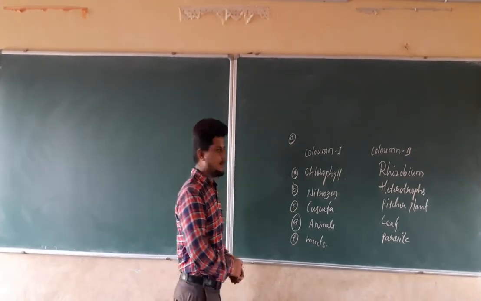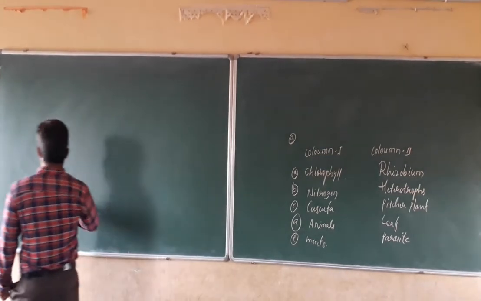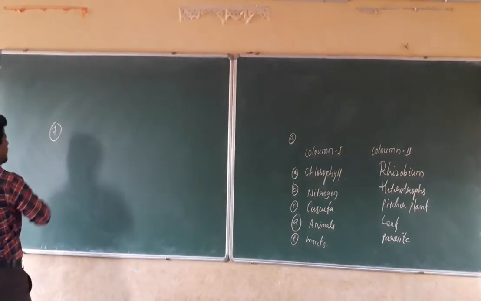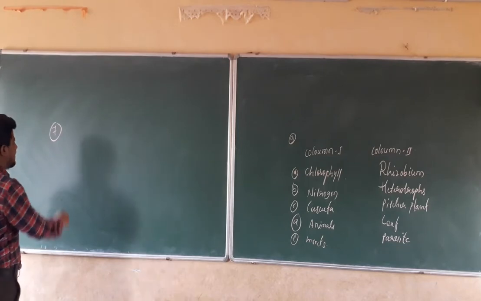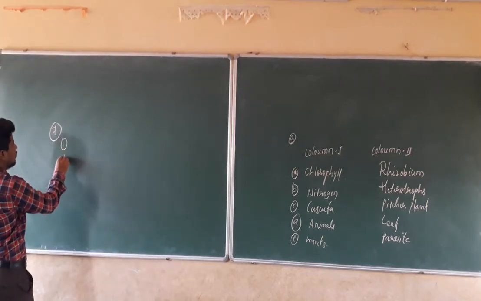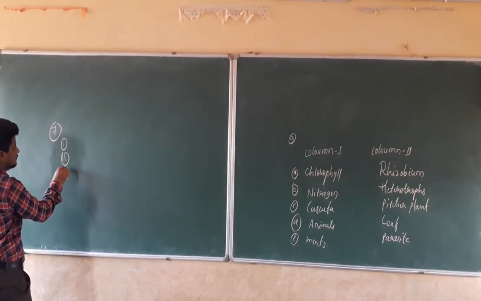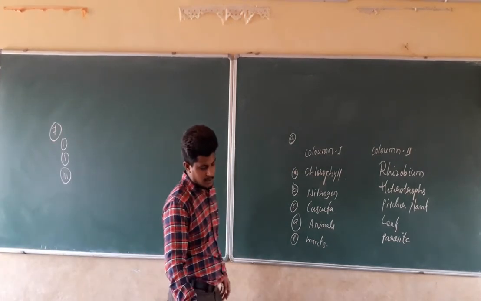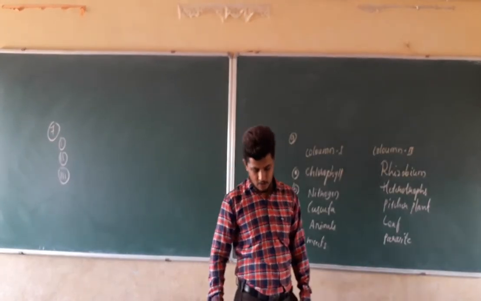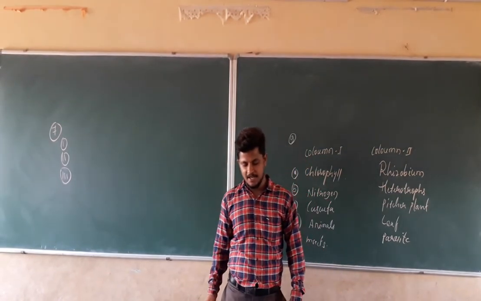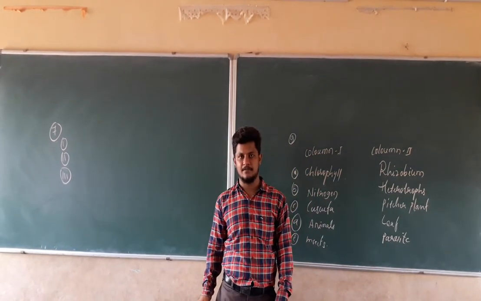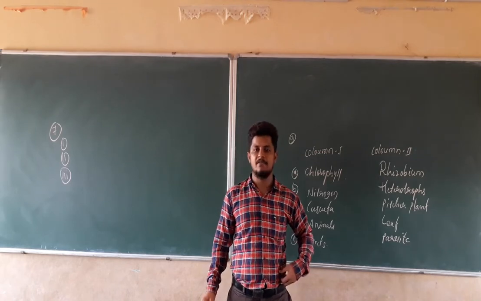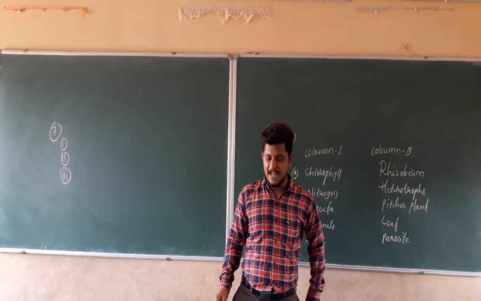Now we are going to discuss the seventh question. It is the main question number 7 in the exercise. It has sub questions 1, 2, and 3. The first question is what? In this main question number 7, the first question is: a parasitic plant with a yellow, slender, and branched stem.